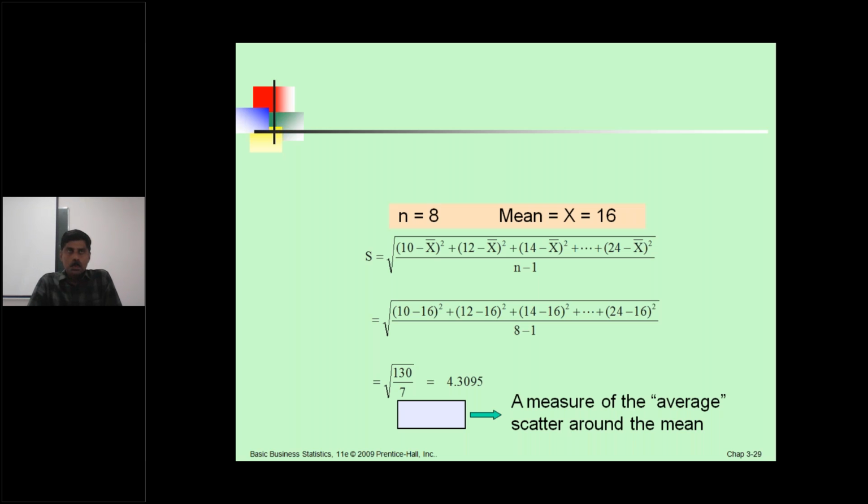Yes, sir. 4.30. 4.309. Okay. It is a measure of the average scatter around the mean.